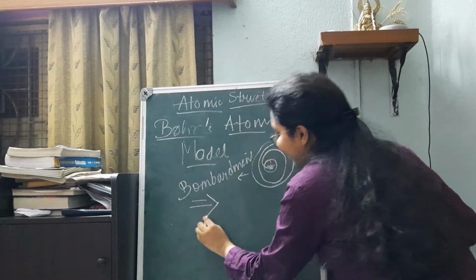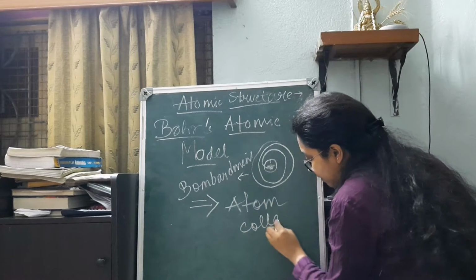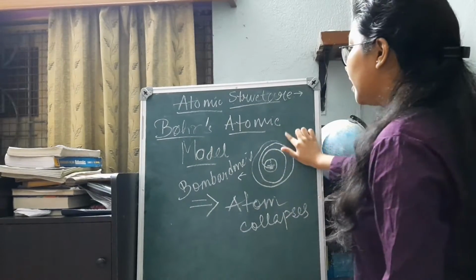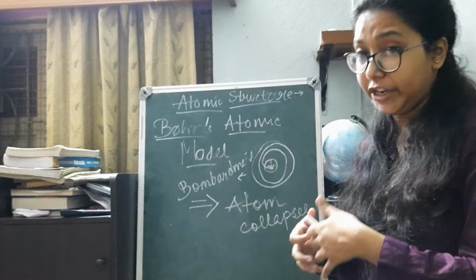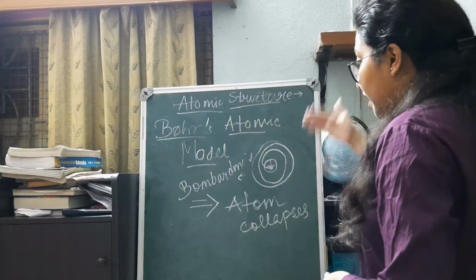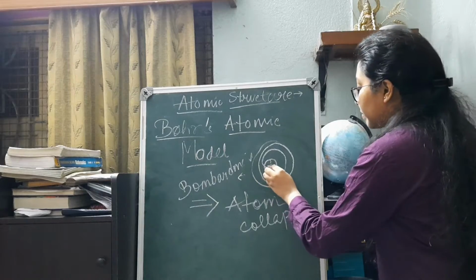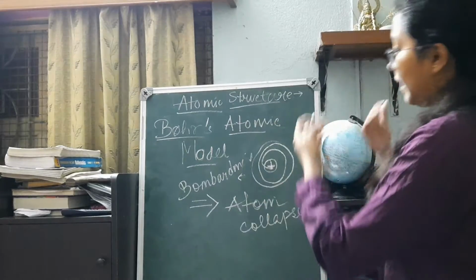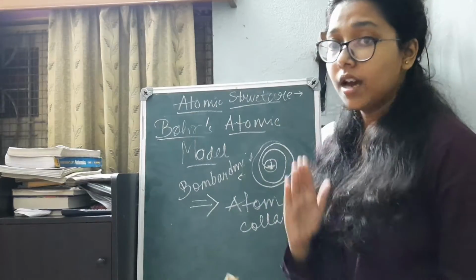The moment there was a bombardment, it implied that the atom collapses. That is, the atom could not exist, because the electron was a charged particle, and whenever a charged particle is in accelerated motion, it has to lose its energy. Due to that, the electron was constantly revolving and there was a reduction in the radius of its orbit. After revolving in more and more circular paths, it would collide and bombard over the nucleus. That means the atom has collapsed. So it was not a satisfactory model proposed by Rutherford.